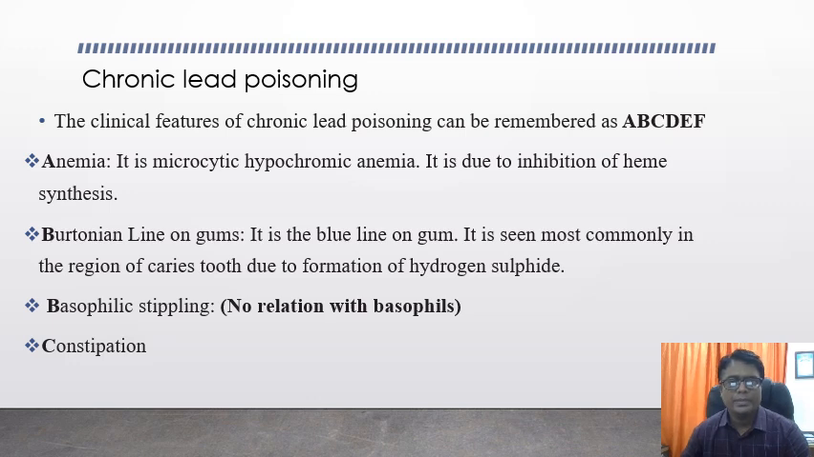So you can remember this mnemonic, that is ABCDEF for chronic lead poisoning. A is anemia, which is a type of microcytic hypochromic anemia, and it is due to inhibition of heme synthesis. B for Burtonian line and basophilic stippling. The one thing you have to remember is that there is no relation of this basophilic stippling with the basophils, because basophilic stippling is because of the basophilic dyes.